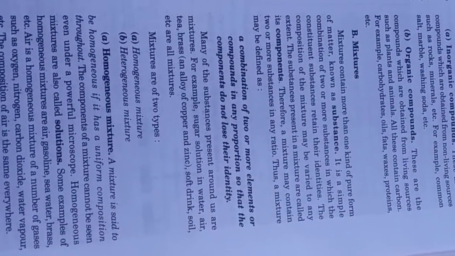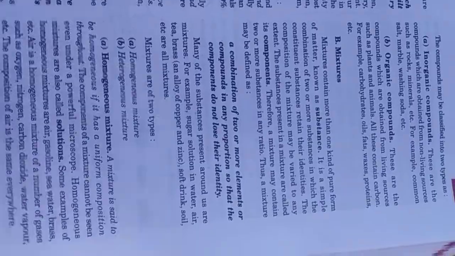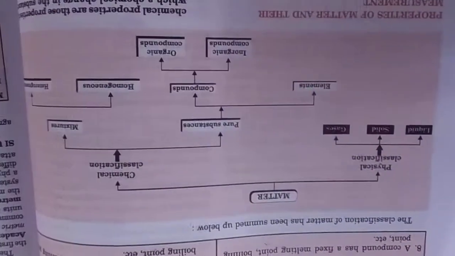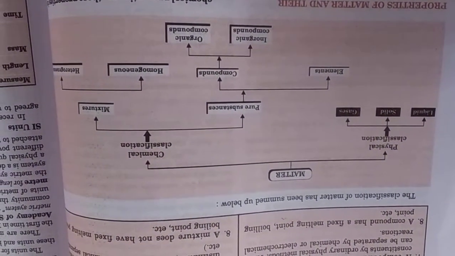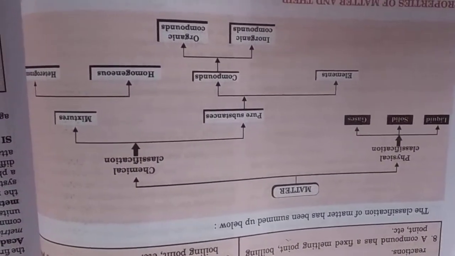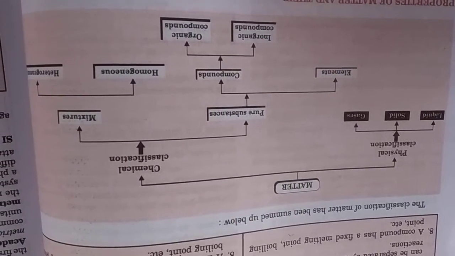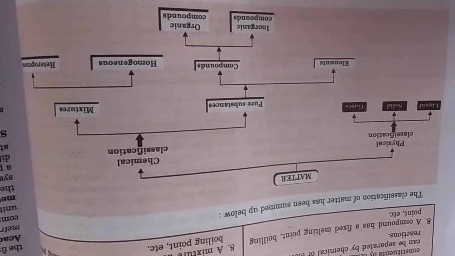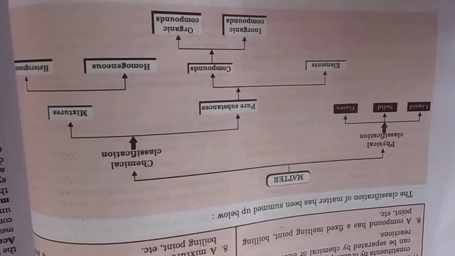This is the main property of a mixture, right? Then here is a flow chart given. I think up to this you are all familiar with these terms. Please go through this and revise properly. Thank you.